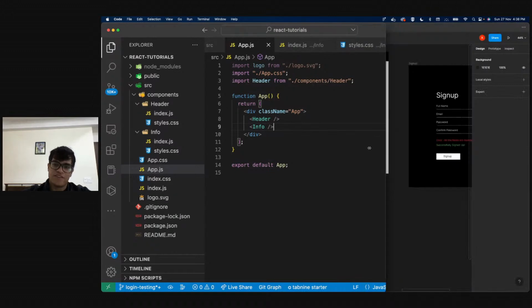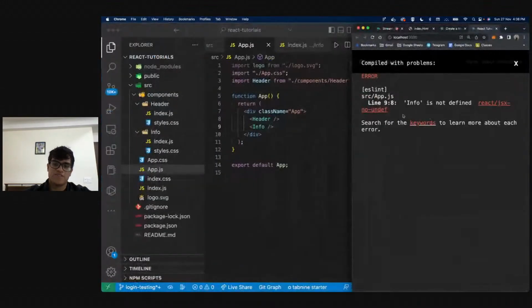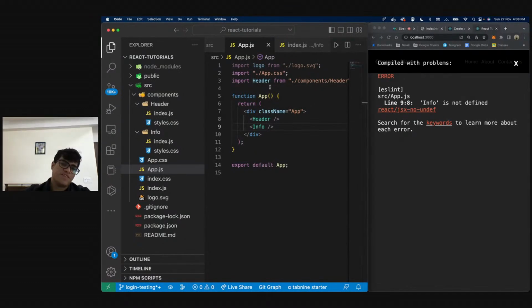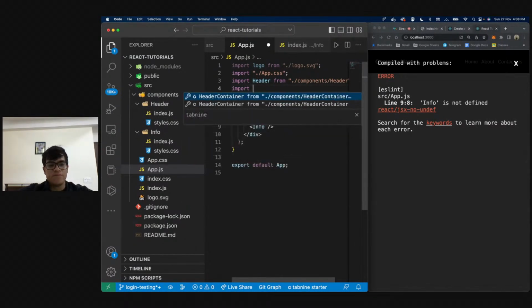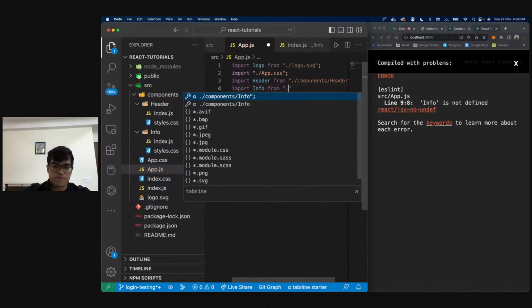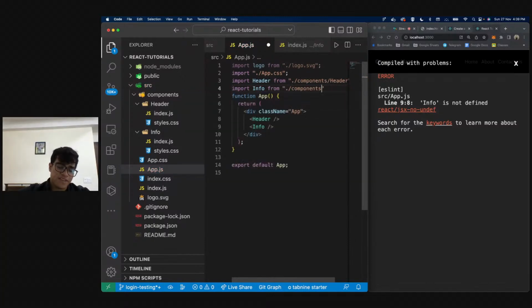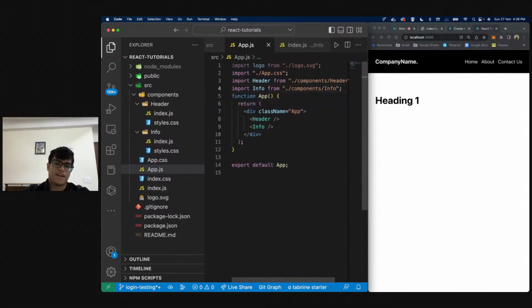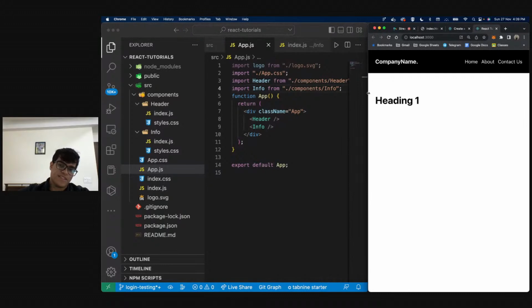As soon as I save, it's going to give me an error, obviously, and it's going to say that Info is not defined. Now, what does that mean? It means that we haven't imported Info. So I'm going to say import Info from ./components. So we went in the components folder, then the info folder, and basically we are at our index file. And as you can see, this is clearly working.